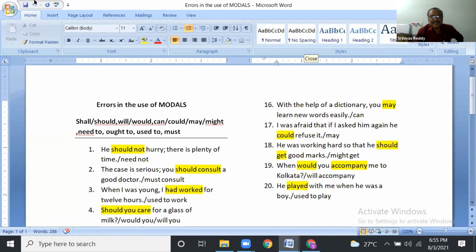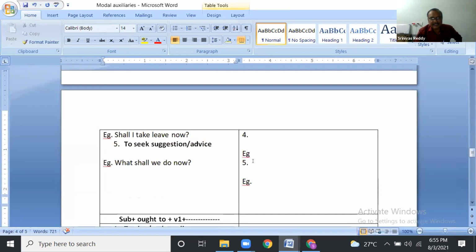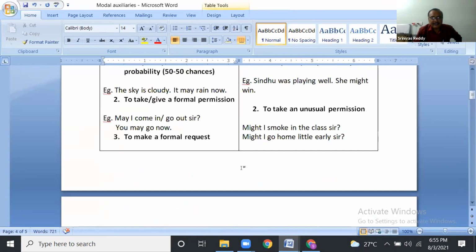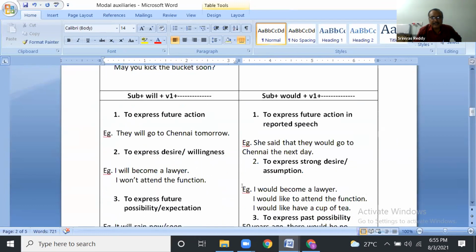I know it is not easy to remember. But in comparison, if you go in comparison here: can, could, may, might, shall, should, will, would. If you practice here with examples, you have to write a few more examples. Besides reading this, you have to write some more examples. Then only you can remember.